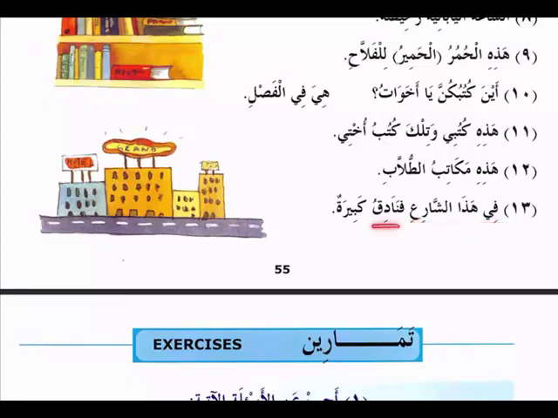Fanadiku is mubtada muakhar, and it is also man'ut. Many hotels: kabiratun is the naat of fanadiku.